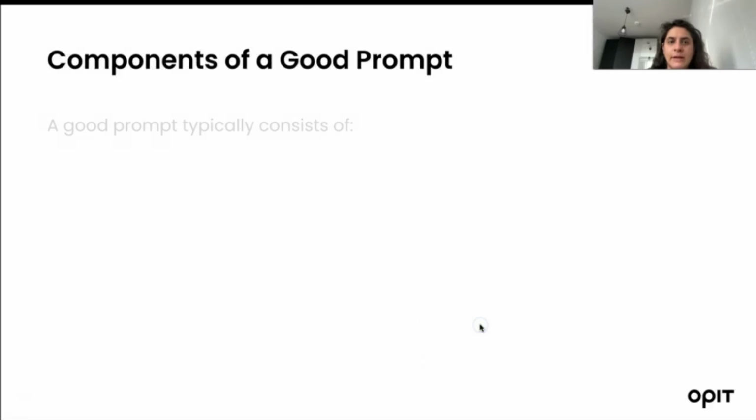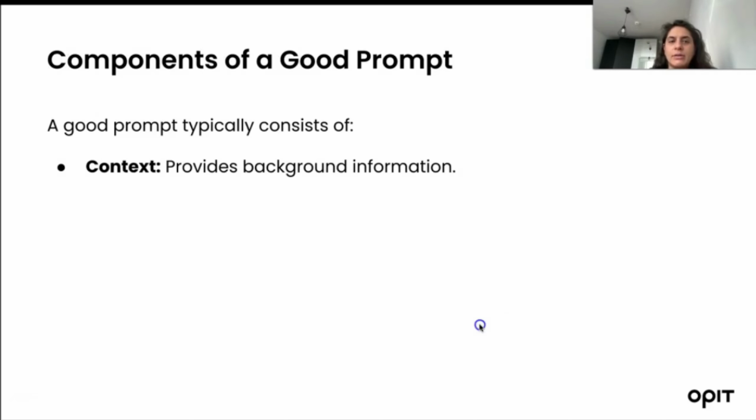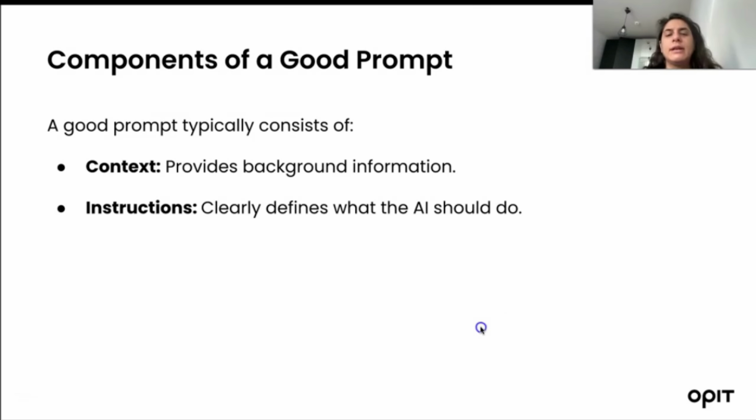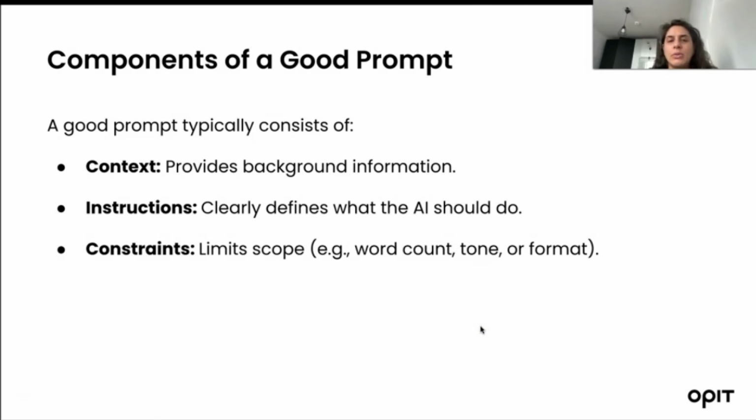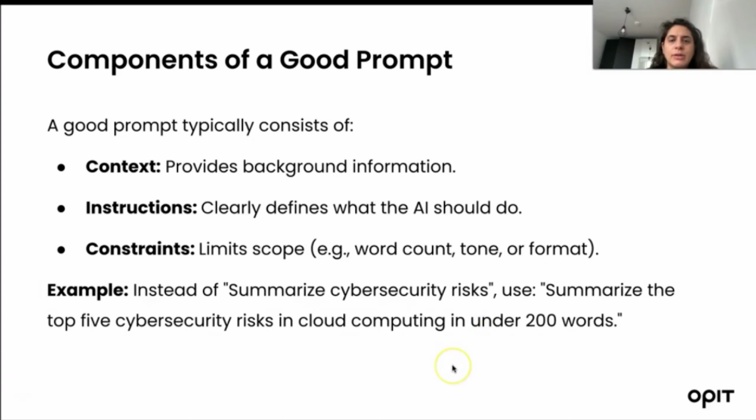the quality of its output. There are some components of a good prompt: context, which provides background information; instructions, which clearly define what the AI should do; constraints, which limit the scope. For example, you give the total word count or the tone. Is it friendly, polite, or academic? And the format: for example, whether the output should be a CSV, a table, or anything else. For example, instead of "summarize cybersecurity risks," you say "summarize the top 5 cybersecurity risks in cloud computing in under 200 words." So you give it more accurate instructions.